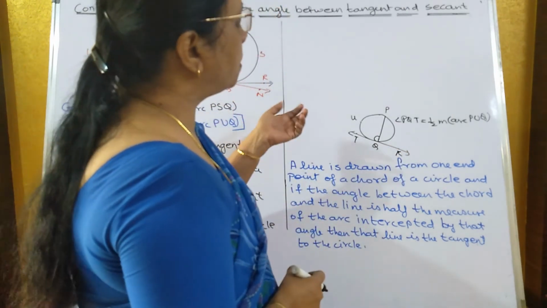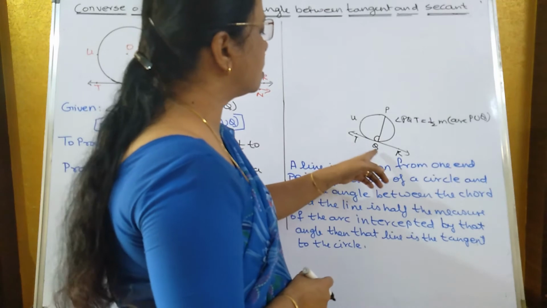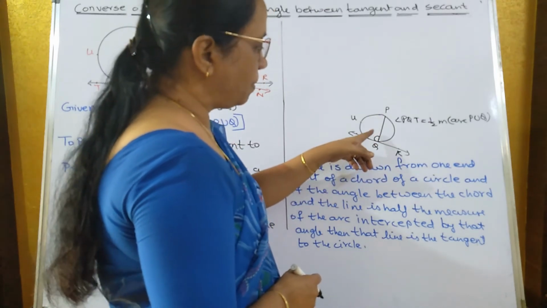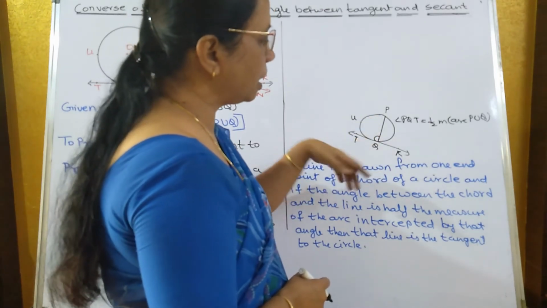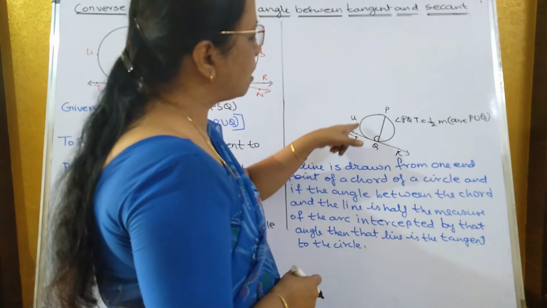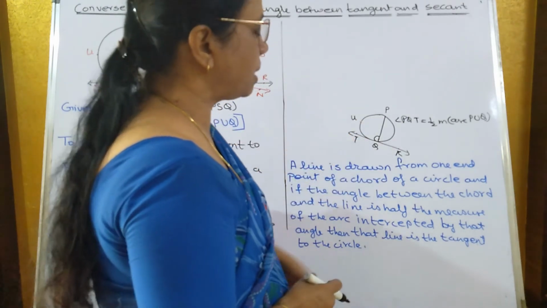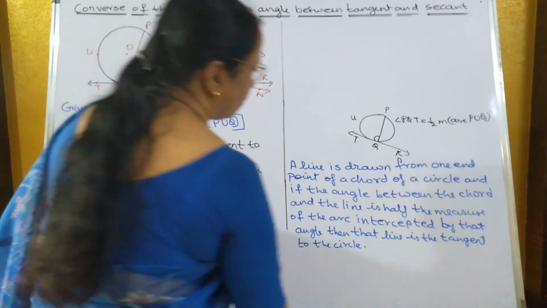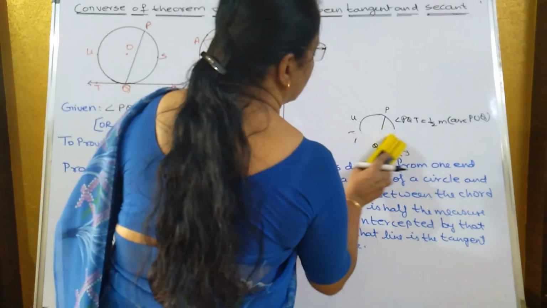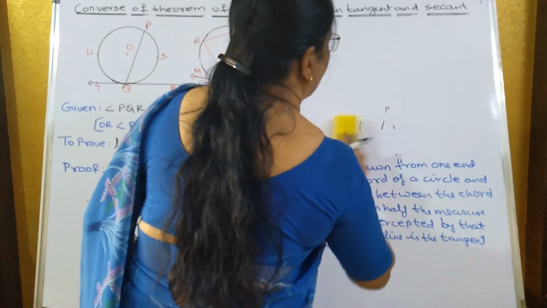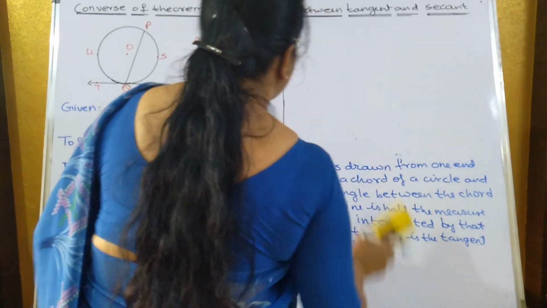In the previous one we proved that if this is a tangent and a secant is drawn, then this angle is half of this arc. In the converse, if this angle is half of this arc, then TR should be tangent to the circle. So that is what we have to prove now. Let us assume this is an indirect proof.